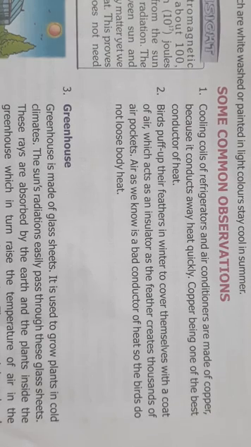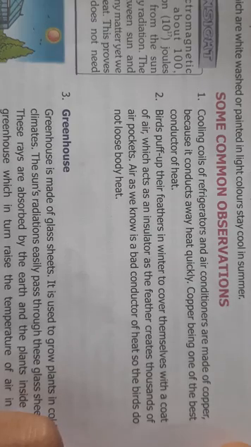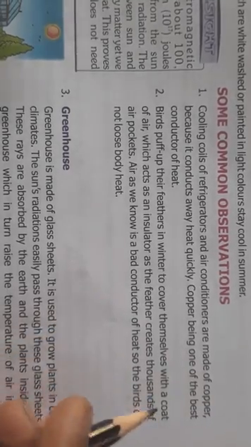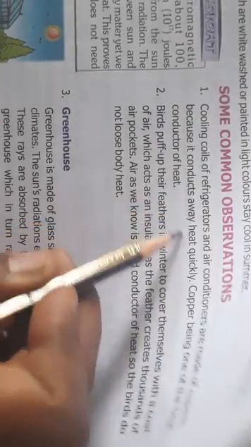Like, you all know that refrigerators and air conditioners have cooling coils at the back. And what are they made up of? These are made up of copper, because copper is one of the best conductors of heat. So what will it do? It will conduct away the heat quickly. Whatever heat is produced in the refrigerator and the air conditioner, the copper will take away all the heat and remove it. It will move outside. Okay.